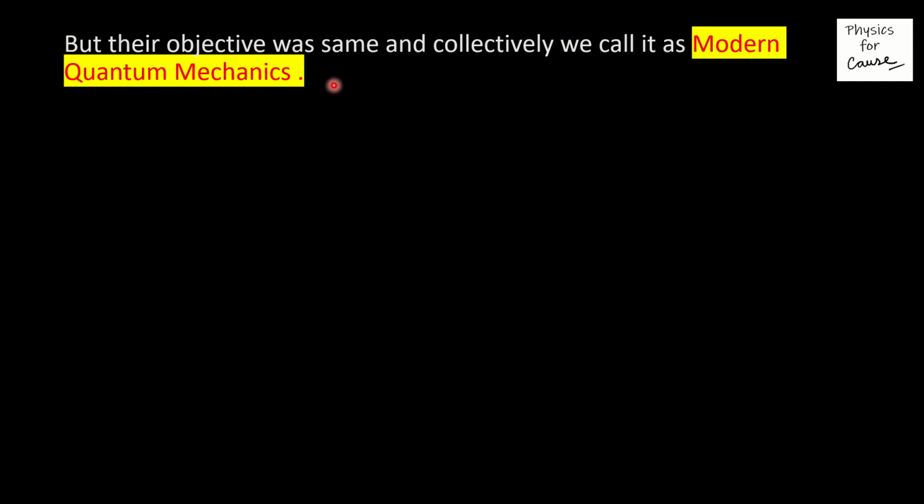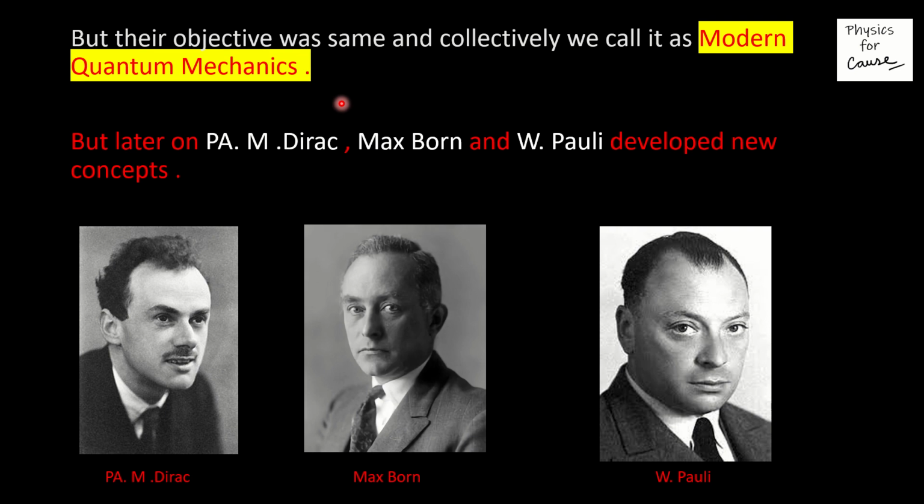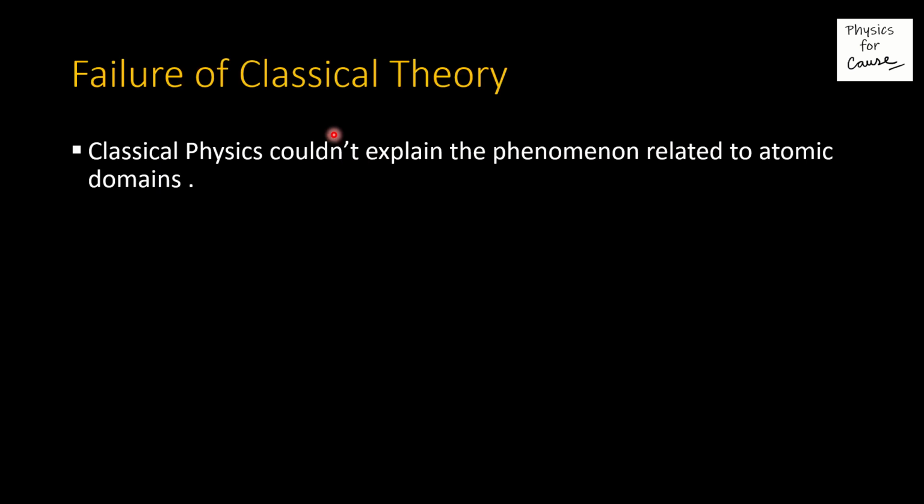Modern quantum mechanics. Later on, some scientists like Dirac, Max Born and Pauli developed new concepts. Here is the picture of Dirac, here is the picture of Max Born and Pauli. So this is how modern quantum mechanics evolved.